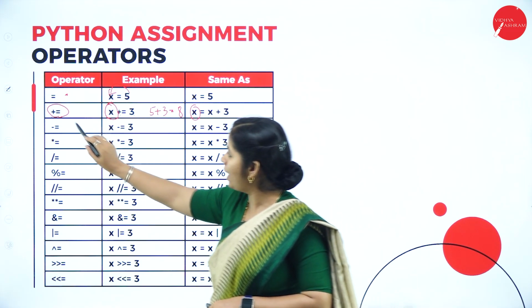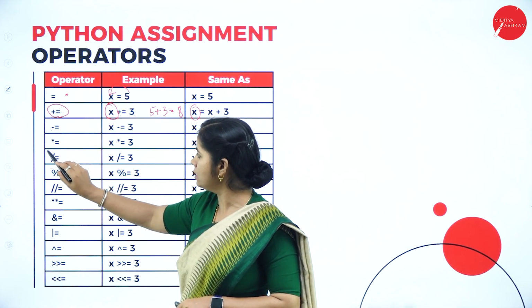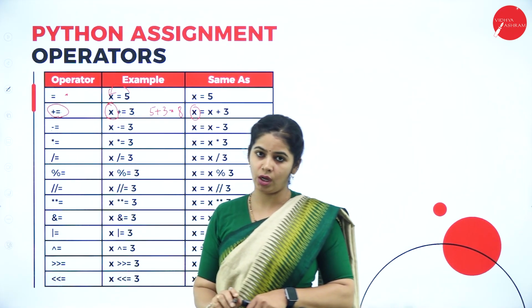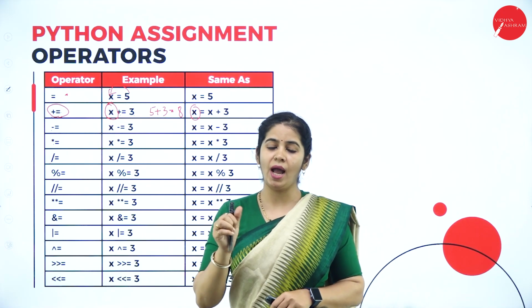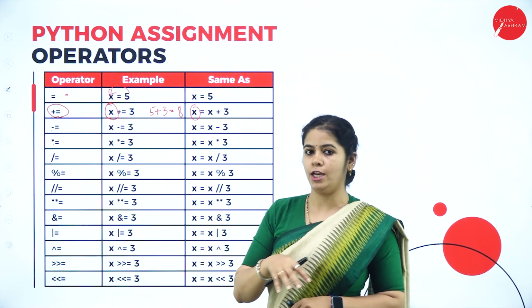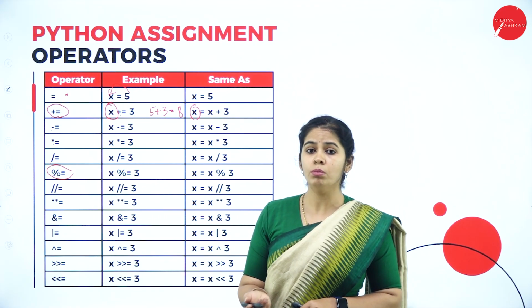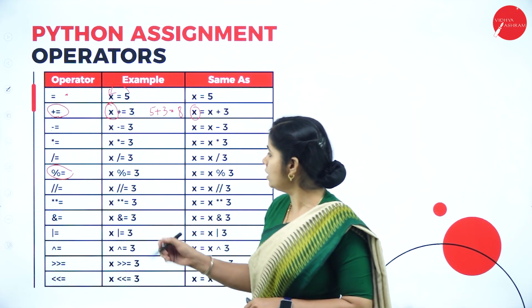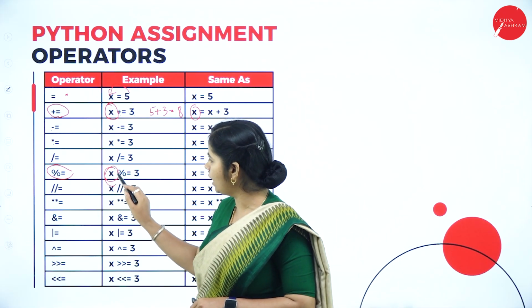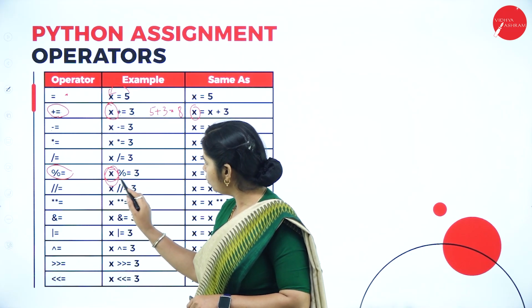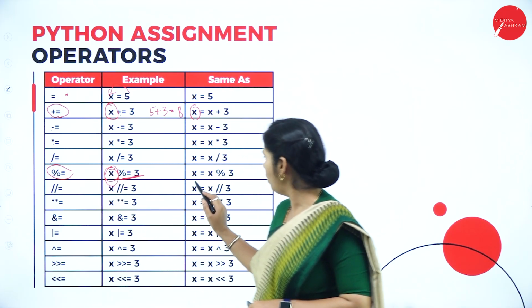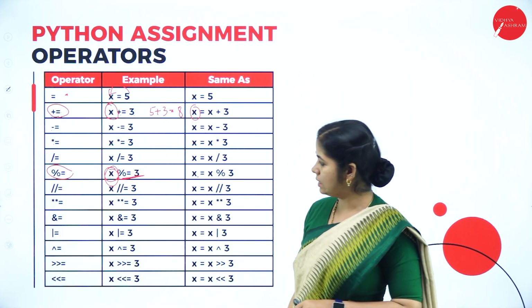Okay, understood. Similarly minus equals to, star equals to, and division equals to: do the division and assign the value to the same variable. Do the mod operation and assign the value to the same variable. Here we have taken an example of variable x: do the mod operation, then assign the value to x itself.